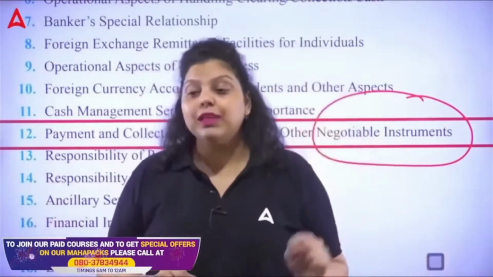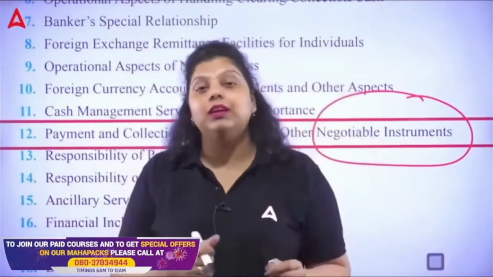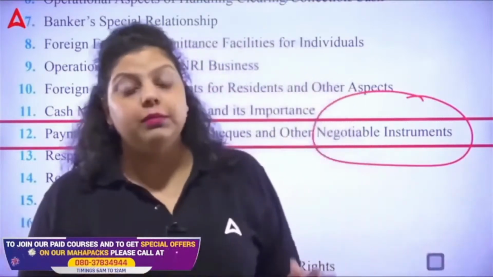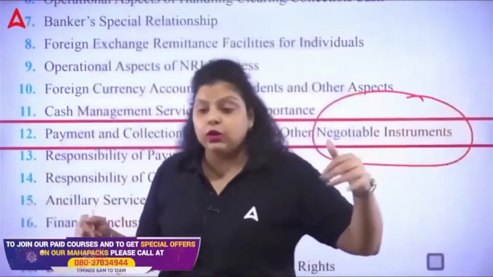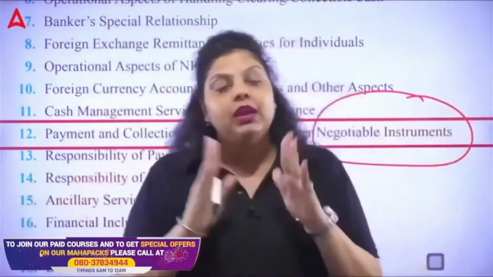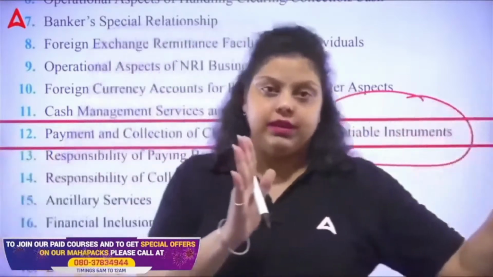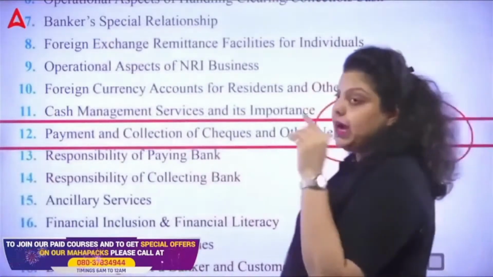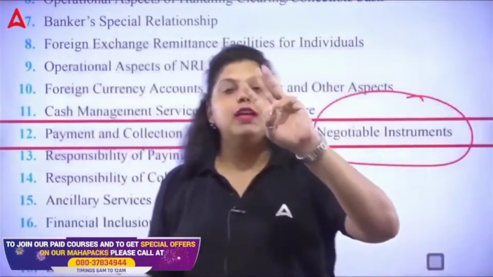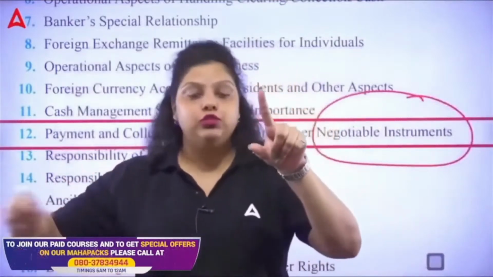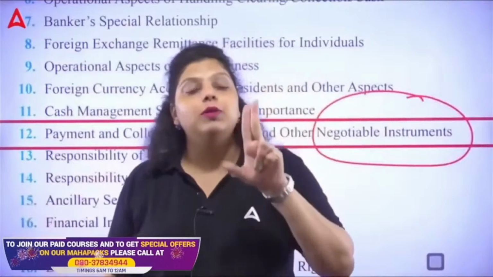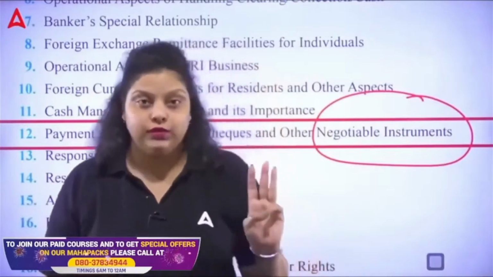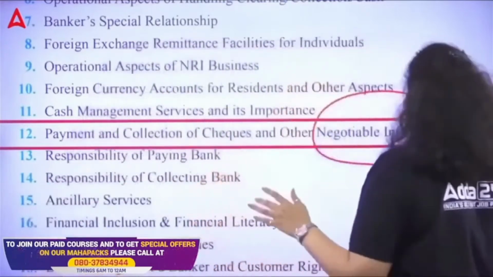Clear? Apart from that, the Act talks about the check in detail: what conditions apply to a check, what is CTS, when the bank will be liable, when the bank will not be liable, and in whose mistake the payment will be done. Everything related to checks, promissory notes and bills of exchange is covered here. A check has three parties: drawer, drawee and payee. Drawer means the maker or issuer of the check. Drawee always means a bank. Payee means the receiver of the check.